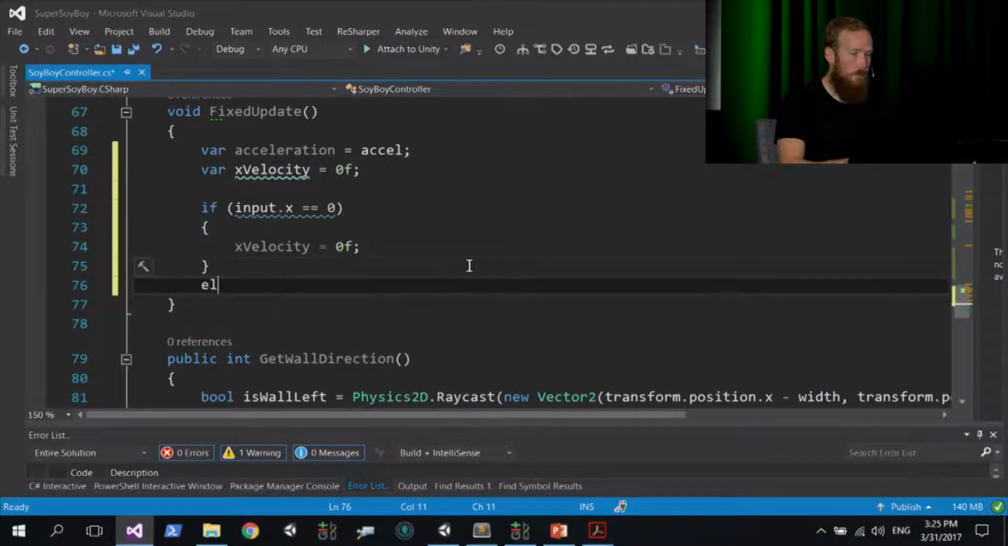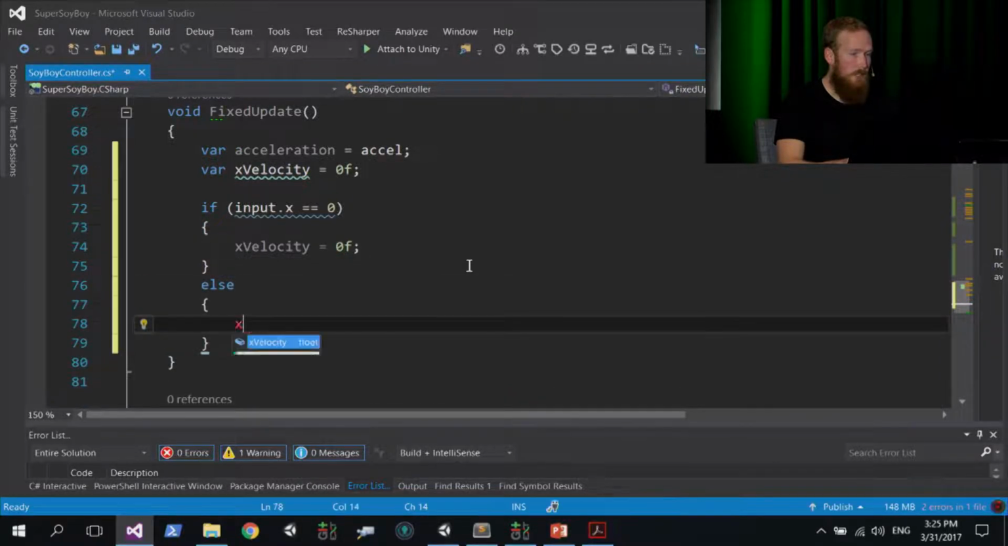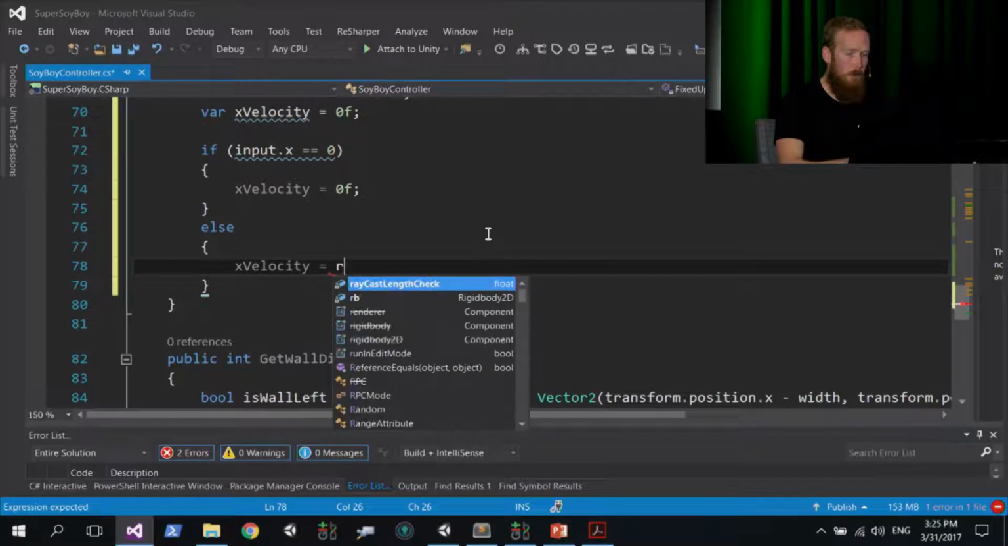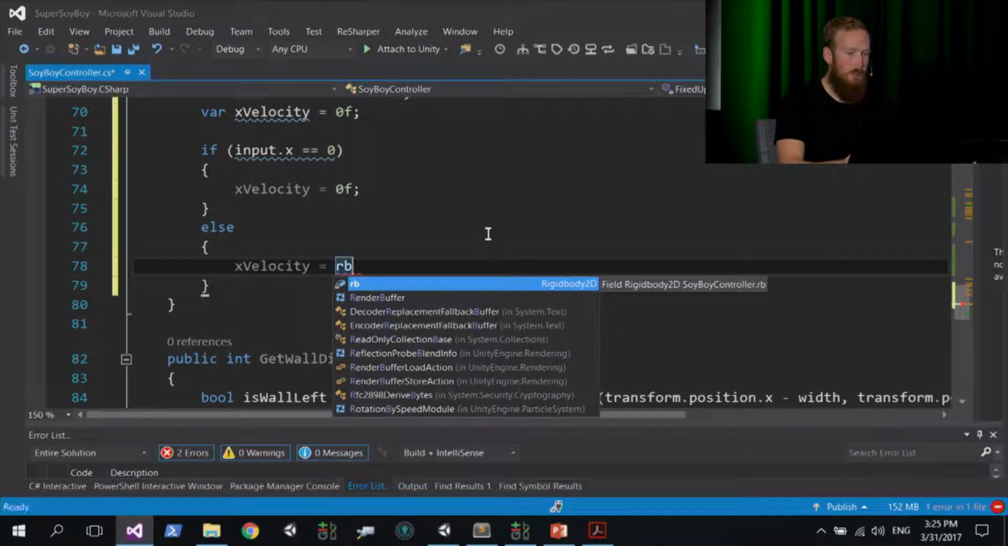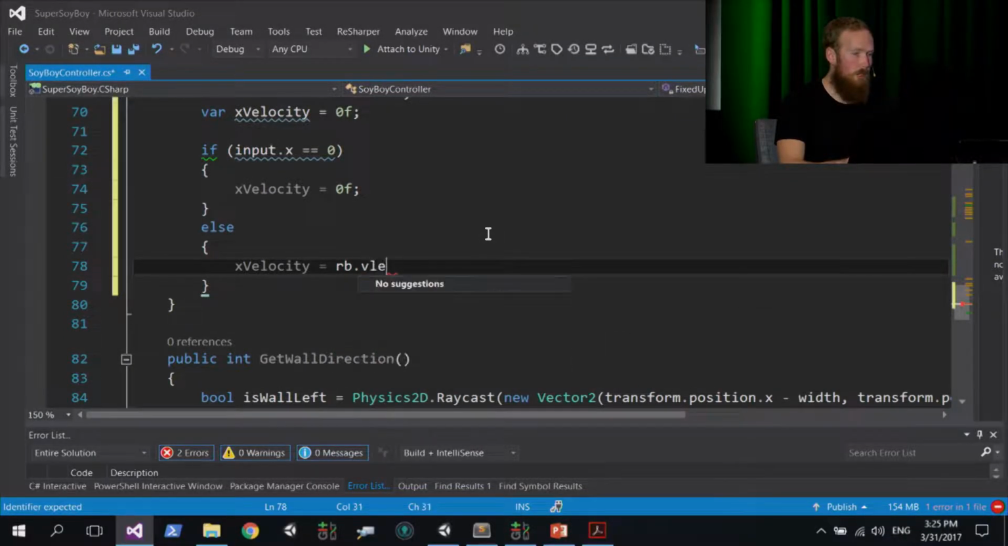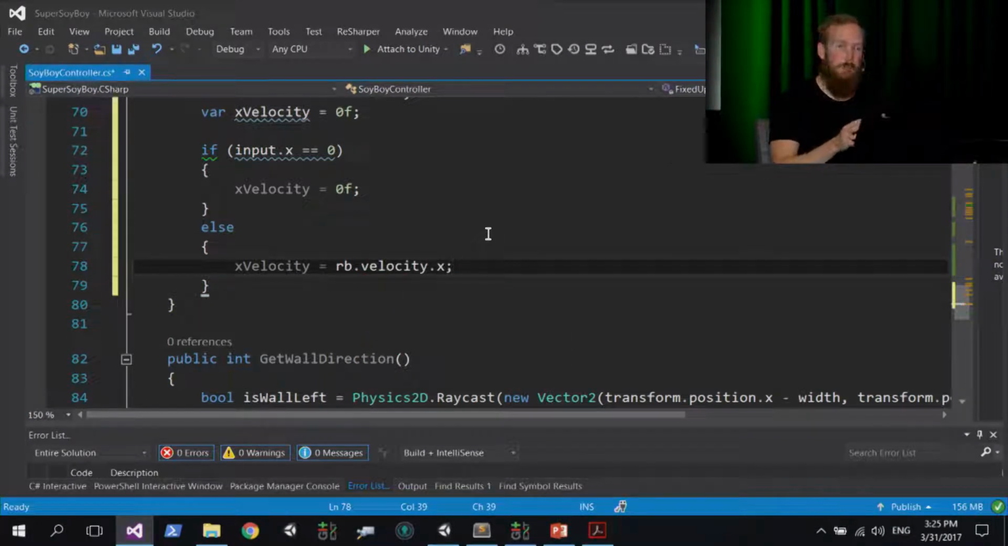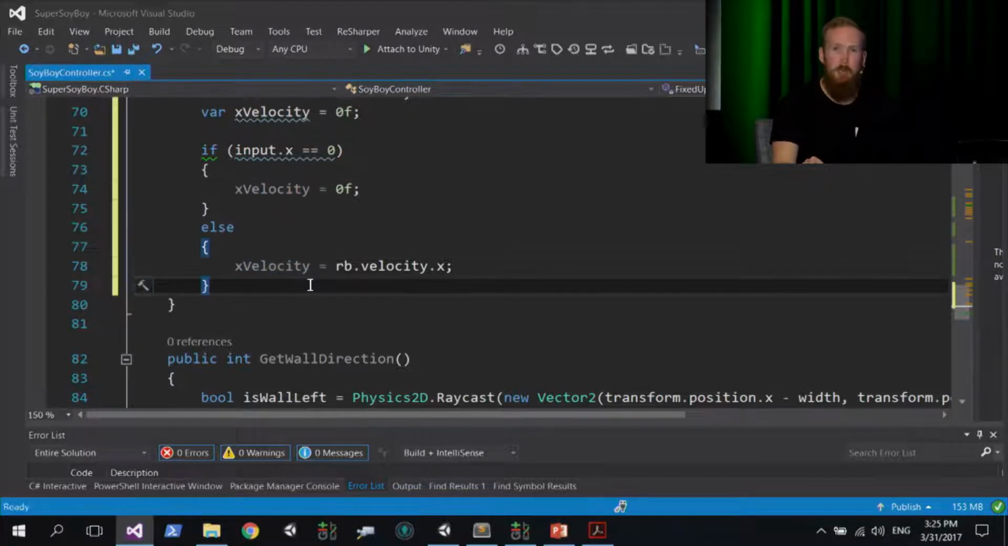And below that, we're going to say else, and we're going to set xVelocity equal to, and we're going to call rigidBody, so RB is our reference to that, dot velocity dot x. So whatever current x velocity our rigidBody has, we're going to set to this x velocity value. Now I'll come back and explain what a rigidBody is in demo 2, but for now, let's just write that line of code in there.